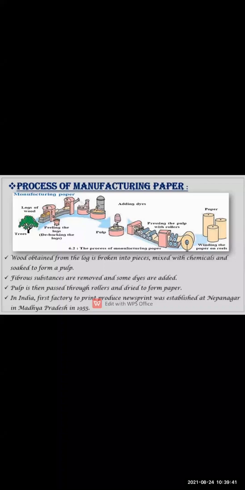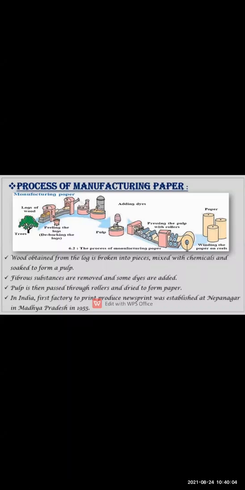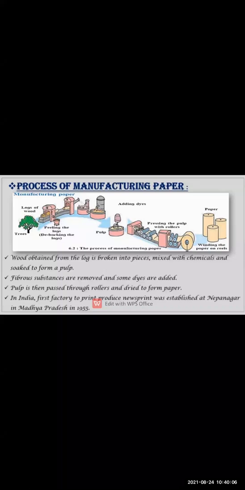In India the factory to produce newsprint was established for the first time in Nepanagar, that is in Madhya Pradesh, in 1955. So this is very valuable information. In India, the newspaper was first printed in Madhya Pradesh in 1955 at Nepanagar. This is the place where the paper was first manufactured.